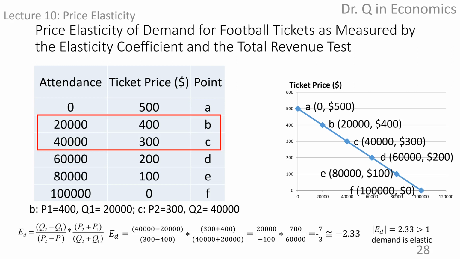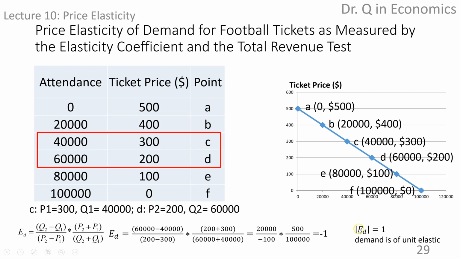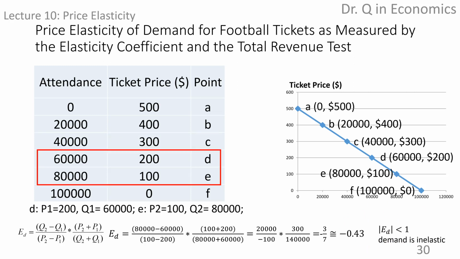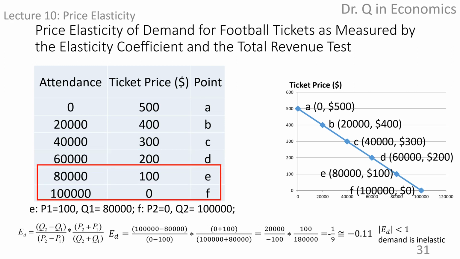By the same rationale, we can calculate the elasticity coefficient between B and C, between C and D, between D and E, and between E and F. I want to say that across the calculations, the values for the part in front of the multiplication sign over here are identical.